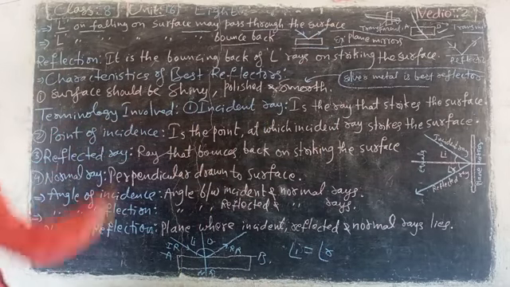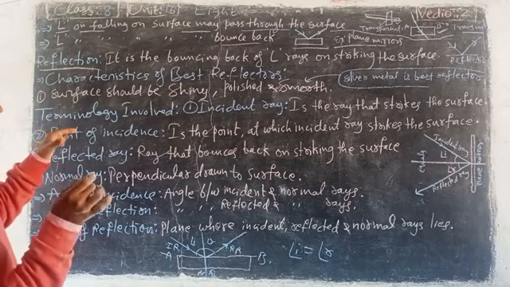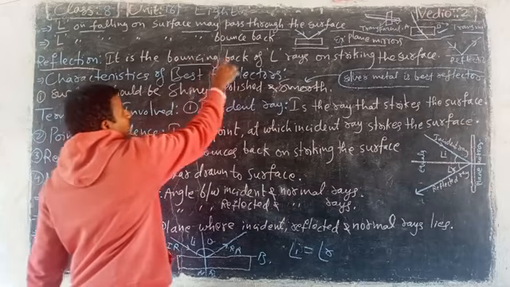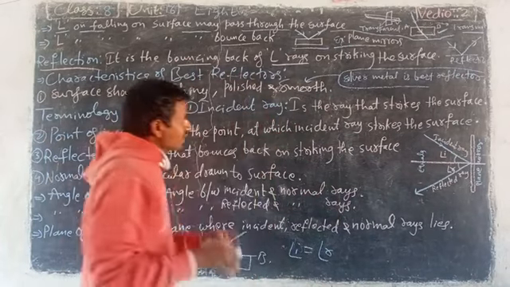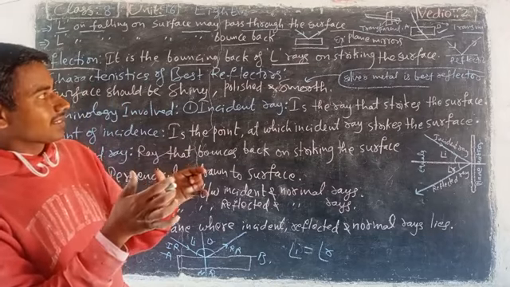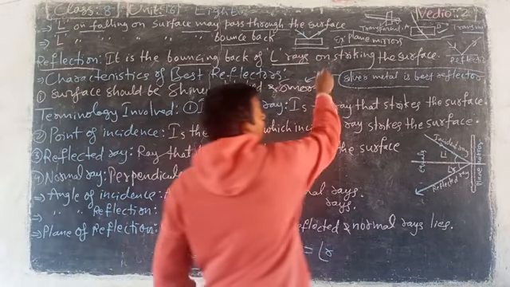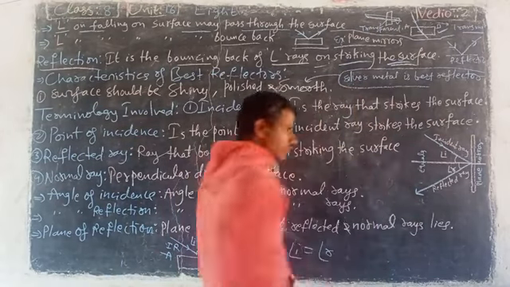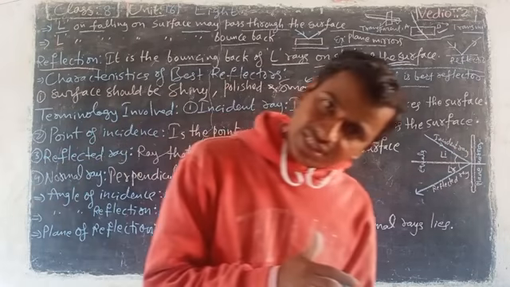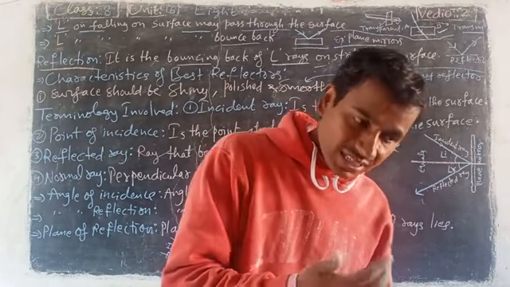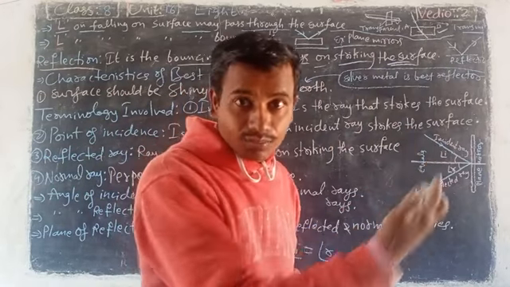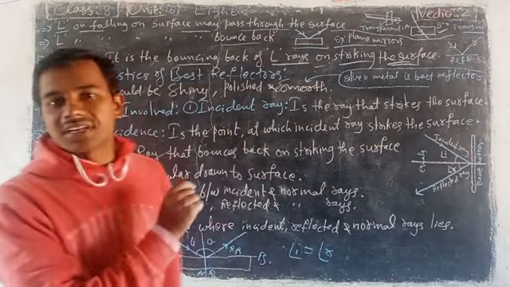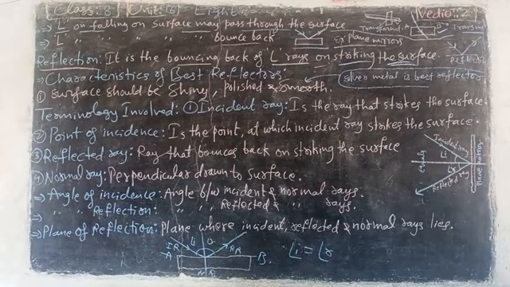Look here. Reflection is the bouncing back of light rays on striking the surface. When light strikes the surface of an object, it will reflect back, bounce back. That bouncing of light is called reflection. Any doubt? You just ask me.